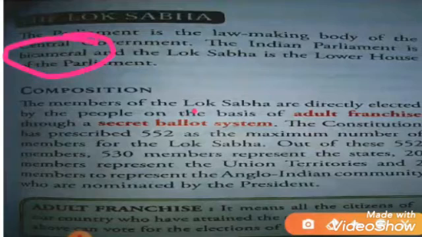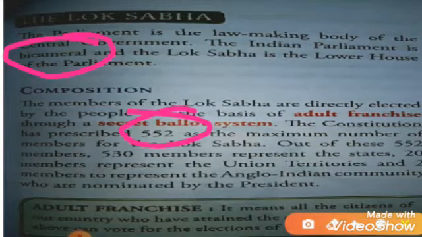There will be 552 members as the maximum number of members in the Lok Sabha. So you have to remember the maximum number of members of the Lok Sabha will be 552, and from these 552, 530 members represent the states. From the different states, the 530 members depend on their populations. Which state has the most population will have more seats. UP has the highest population in our country, so UP also has the highest number of Lok Sabha seats.